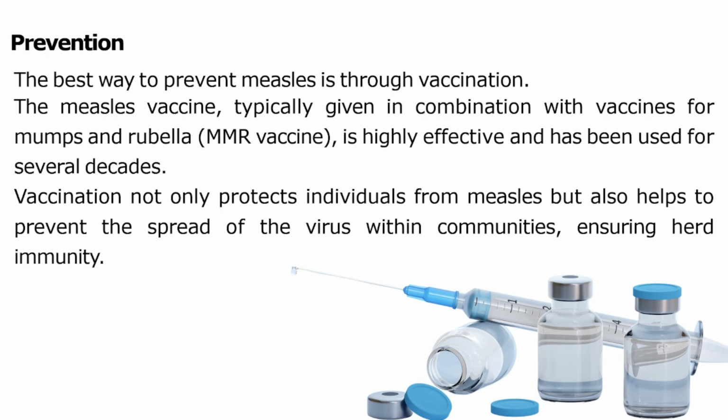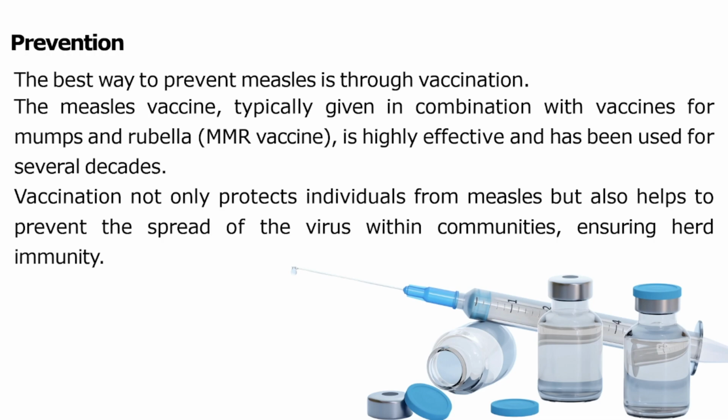As we all know, in rubella and mumps diseases a rash also appears, so it is important to give the vaccination in combination form, the combo form, which is also known as the booster nowadays. Vaccination not only protects individuals from measles but also helps to prevent the spread of the virus within communities, ensuring herd immunity.